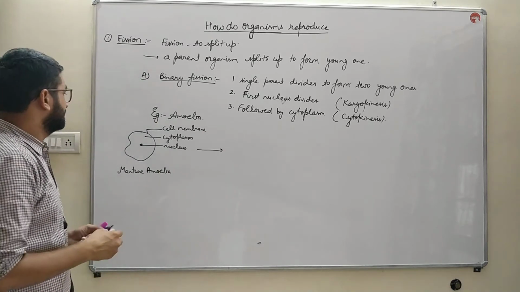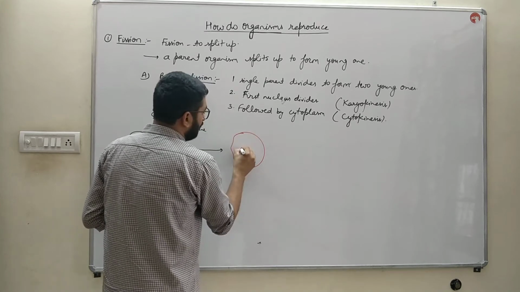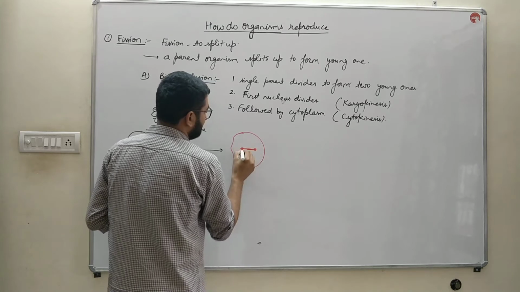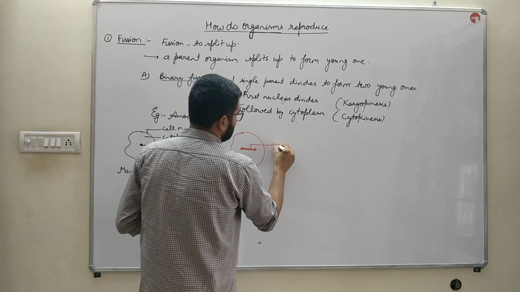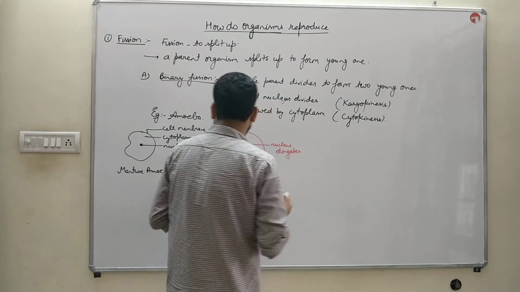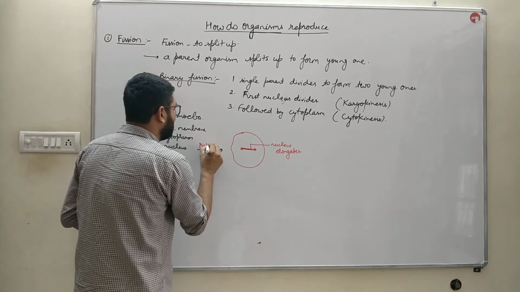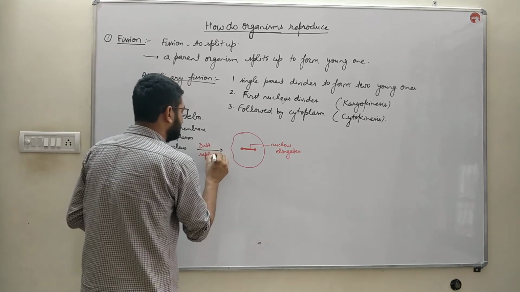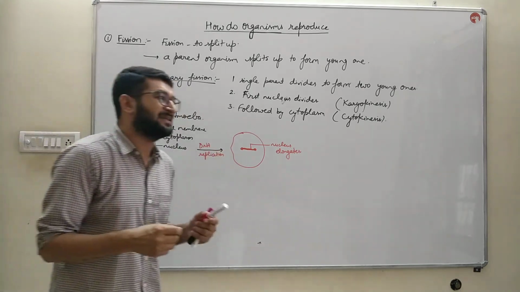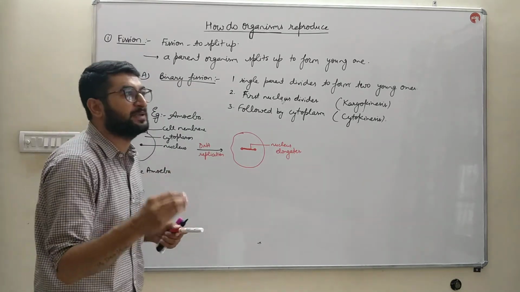When it matures, the nucleus elongates. Before this elongation, DNA replication takes place. What is DNA replication? The nuclear material, that is the DNA, replicates itself, making exact copies of itself.